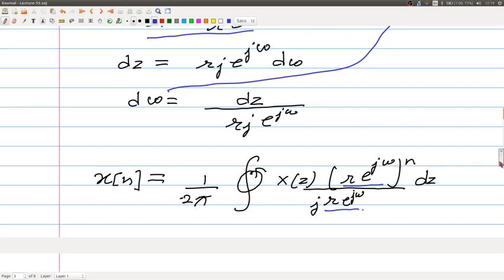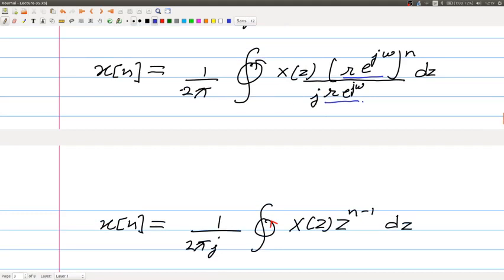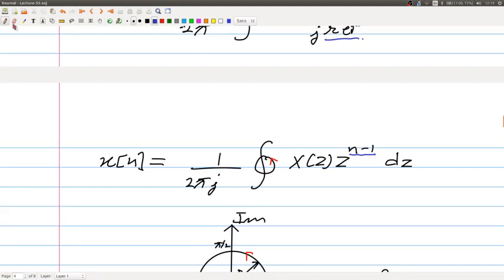So, I can write this finally as 1 by 2 pi j integral X(z) z to the power n minus 1 dz, because there would be a z in the denominator here. So, you have n minus 1 here. So, note this n minus 1, right. Also, note this integral.